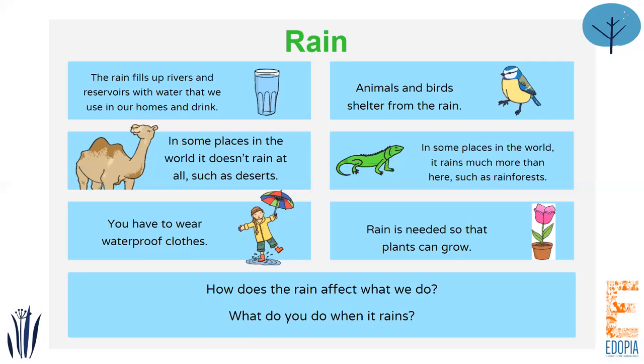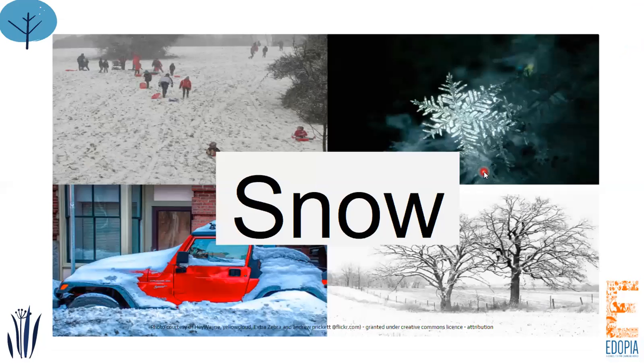Rain can also affect us badly, because when it rains a lot and you don't have a proper draining system, then the houses and the roads and all the places around us get filled up with water, and that can be bad. And finally, now let's talk about how snow can affect us.